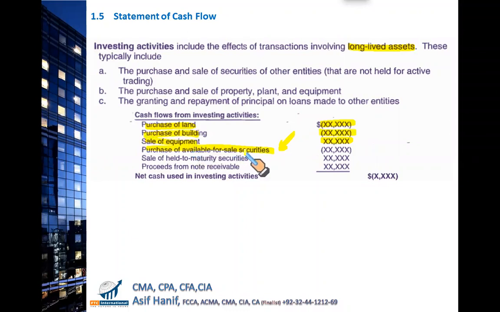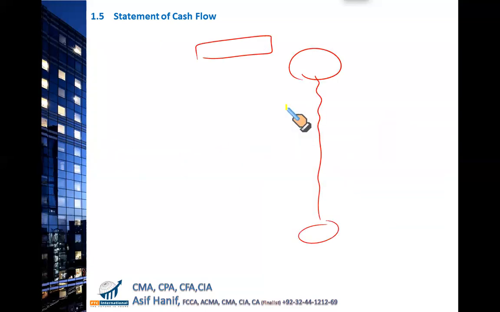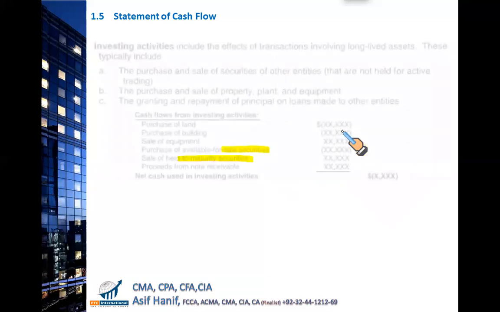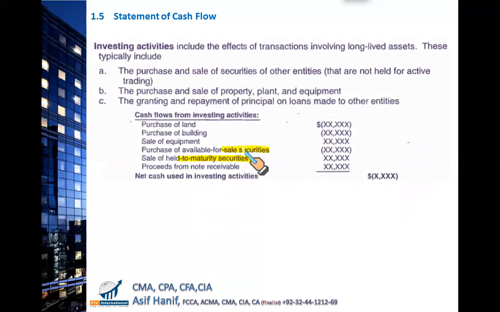Purchase of available for sale securities is an outflow. When you sell the held to maturity securities, they're also coming. There are three types of securities: trading securities, available for sale securities, and held to maturity. They are in your syllabus. We are going to discuss. So remember, when you buy or sell trading securities, they are part of your operating cash flows, right? But when you buy and sell the available for sale or held to maturity securities, they are considered a part of investing. We are going to discuss in detail.